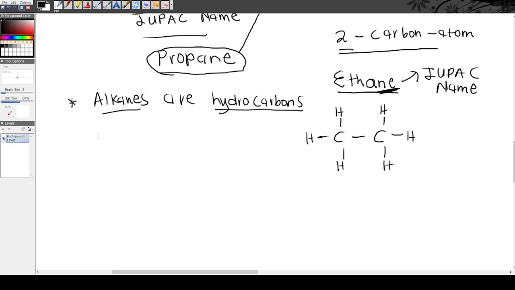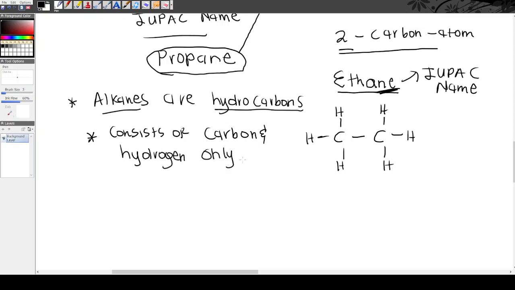ii-alkanes, they consist of, this means that a hydrocarbon, intoni? It is a compound that consists of carbon and hydrogen only.